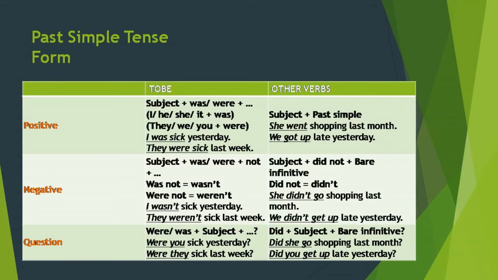In case of questioning, the to be verb, we have to bring at the beginning of the sentence, but not the auxiliary verb. In this case, was or were is the main verb, we know. So, were you sick yesterday? Were they sick last day? So the main verb was or were we have to bring at the beginning of the sentence. And in case of other verbs, again we have to bring did. Did she go shopping last month? Did you get up late yesterday? Like this.